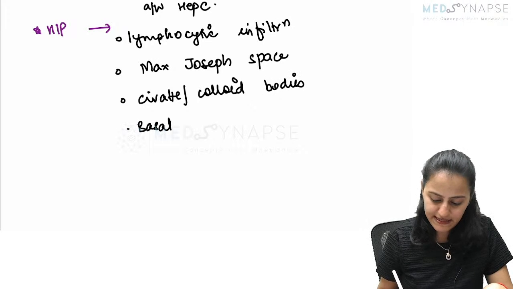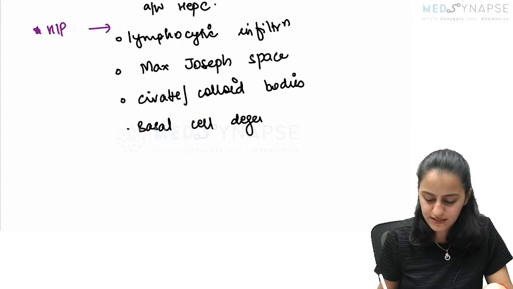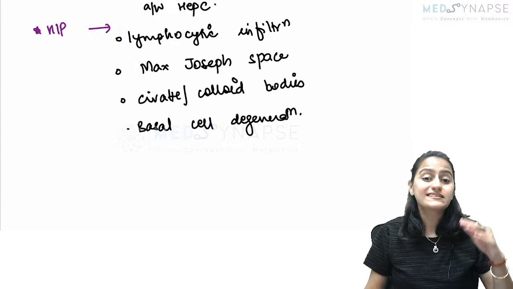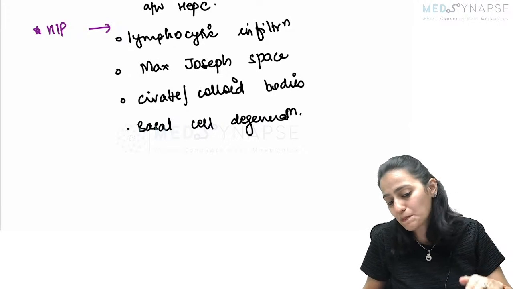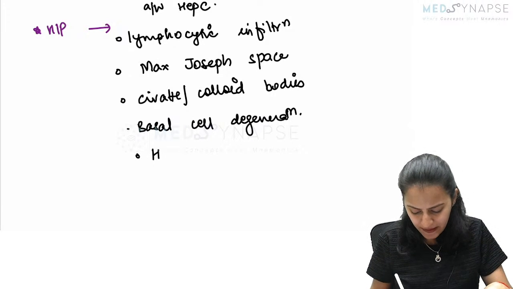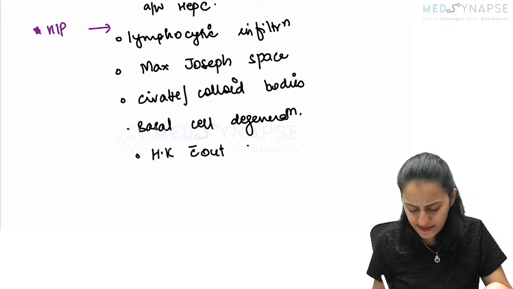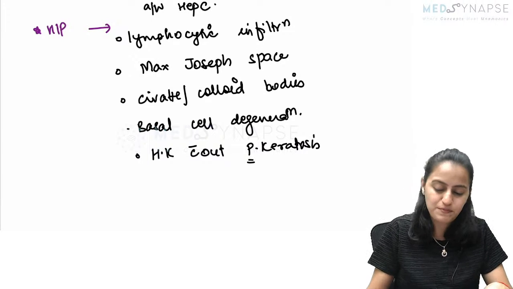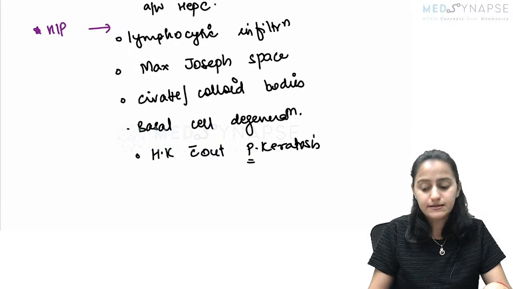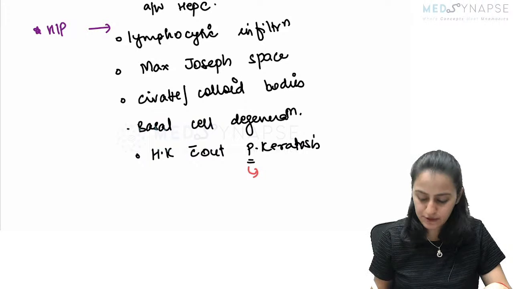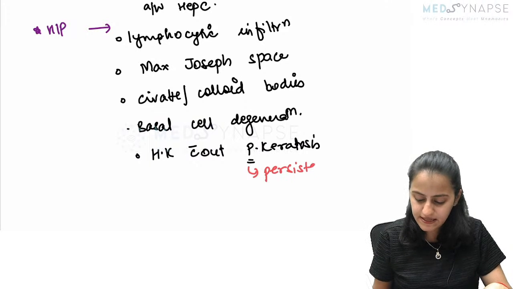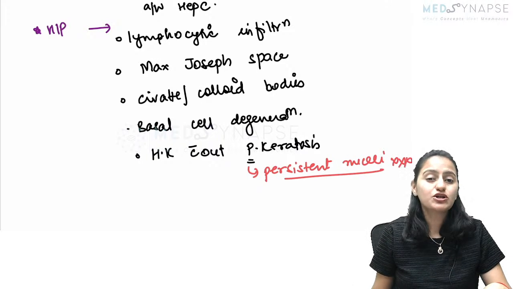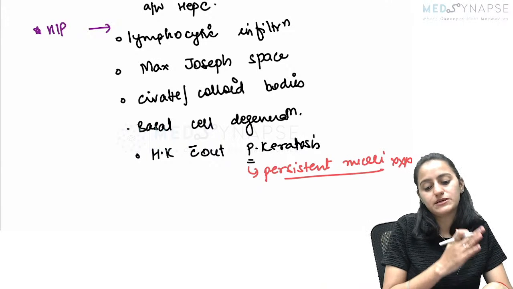Then there is basal cell degeneration, all this is seen here. There is hyperkeratosis without parakeratosis. Remember, parakeratosis, P for P, is seen in psoriasis. What do you mean by parakeratosis? P for P means there are persistent nuclei in the stratum corneum. This is not seen in lichen planus, it is seen in psoriasis.